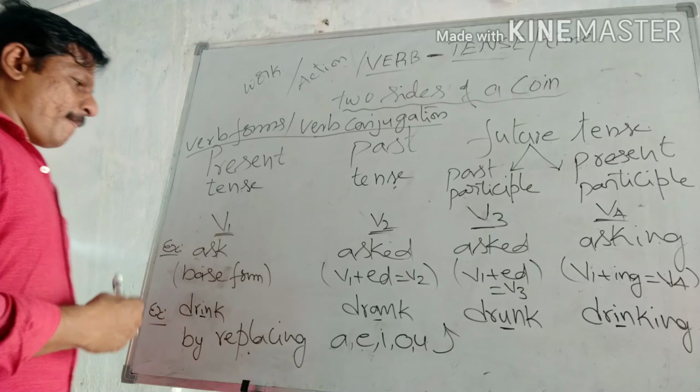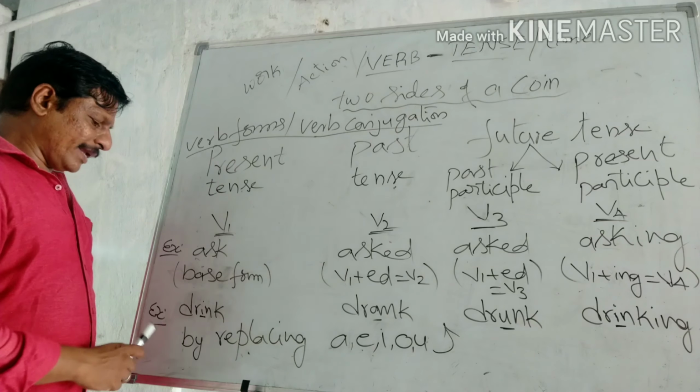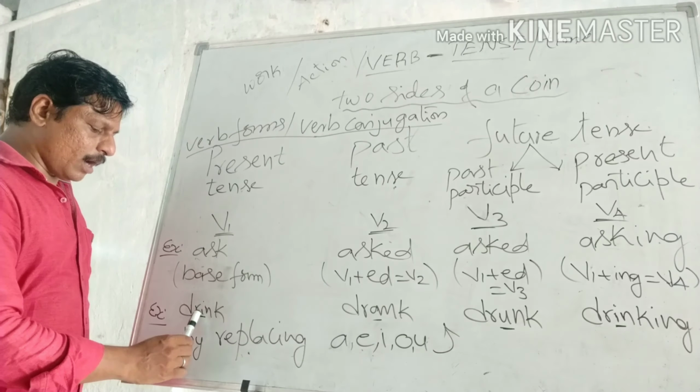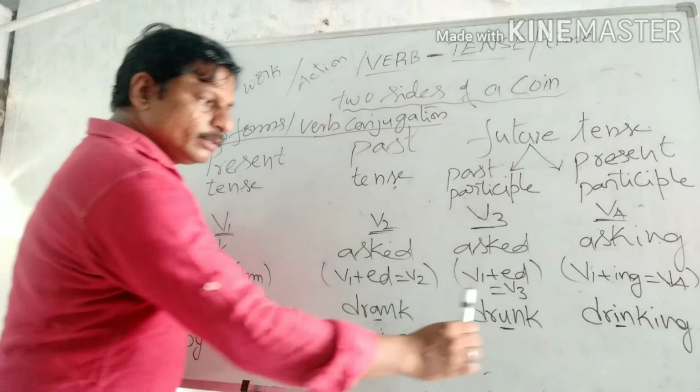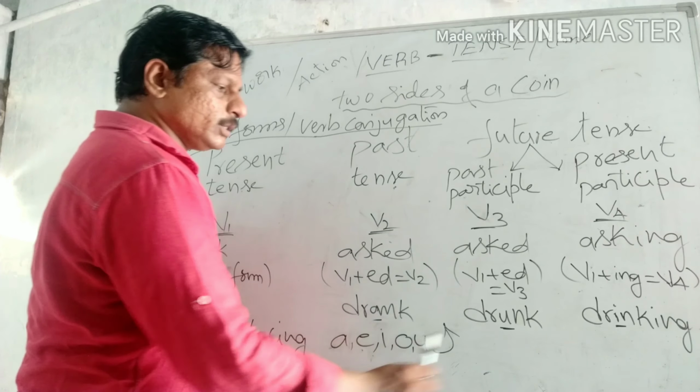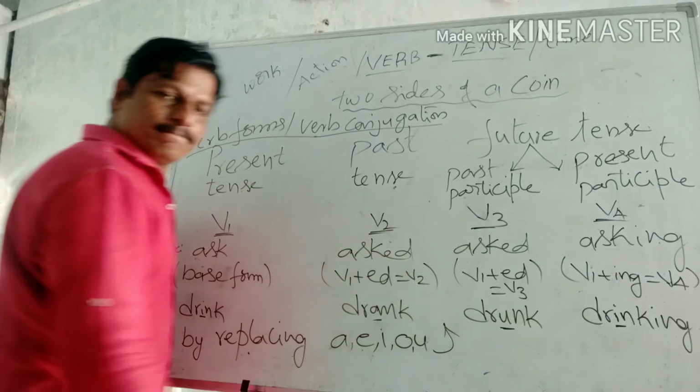Another type is there. For example, if you take the root word drink, D-R-I-N-K, it becomes drank, then drunk, and drinking. Drink, drank, drunk, drinking.